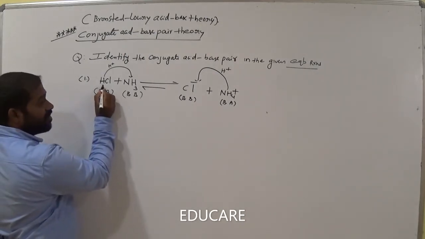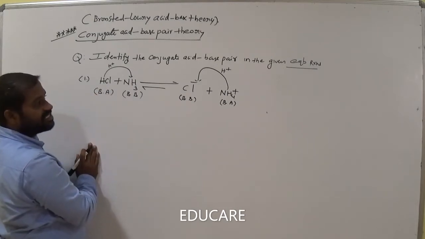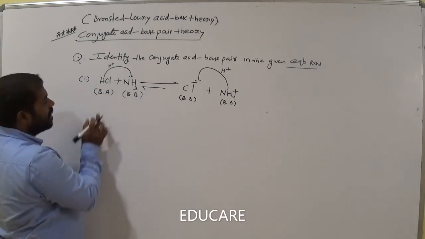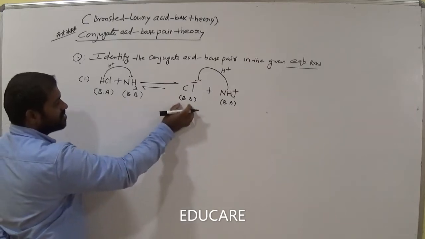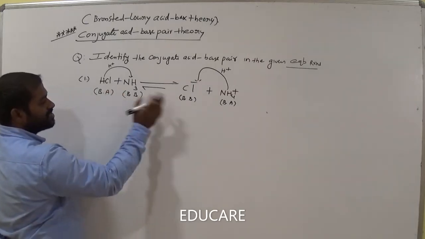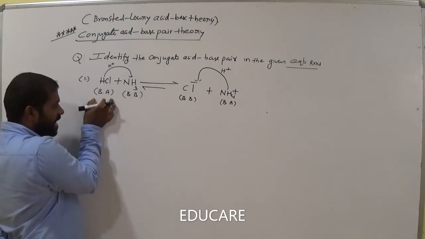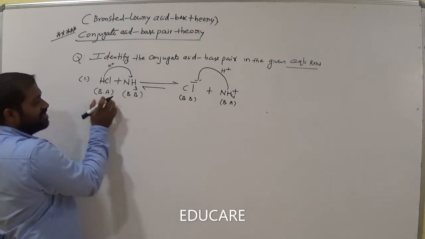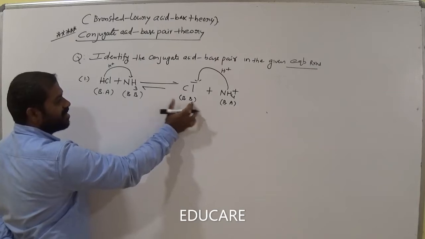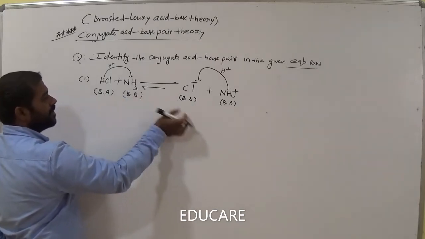Now in this example, what is the conjugate acid base pair here? Conjugate acid base pair means the acid and base differ by a single proton. Now this is Bronsted acid, this is Bronsted base. How many protons are different? Compare the acid and base. Now Bronsted acid here. Now on this side Bronsted base is this one. Now compare these two. How many protons are different?